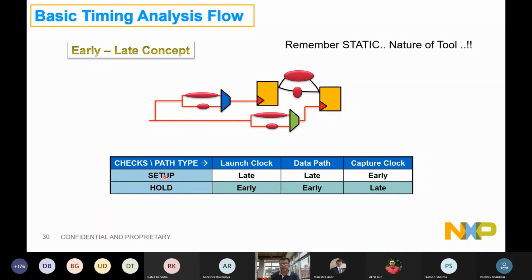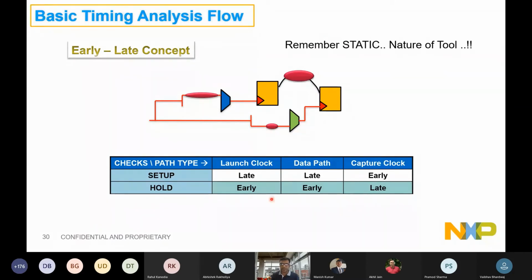But the moment I would like to time setup, I want this flop pushed to its limit because that will be most critical for setup. I want this data to be as late as possible. That is going by the nature of static analysis: if I fix it for this, all remaining paths will automatically be clean. Similarly, for the capture clock, I would like to pull it in as much as possible, using the least delays.